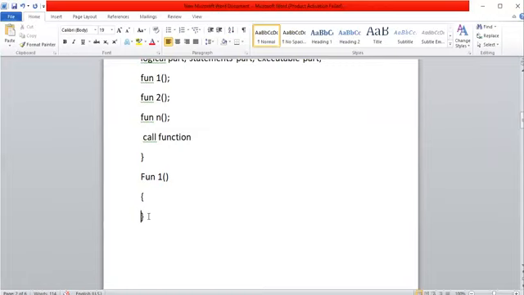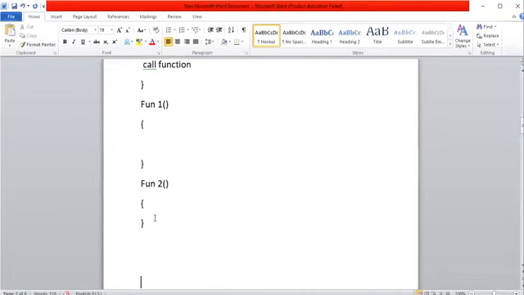Like this, we can write any number of user defined functions, not only one function. You can write any number of user defined functions, function 2, function 3, like this. But you have to provide the logic of that particular function here, like the main program. Like the main program function, you have to provide what you want, the purpose for which it was created. To fulfil that particular purpose, you have to include all the statements here. So this is the basic structure of a C program.